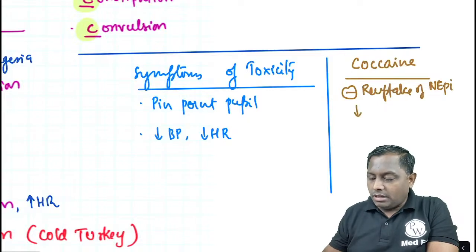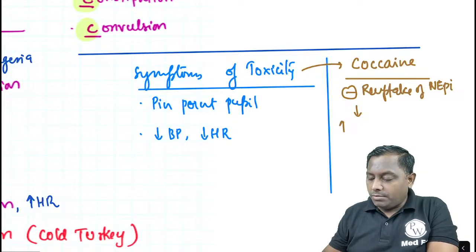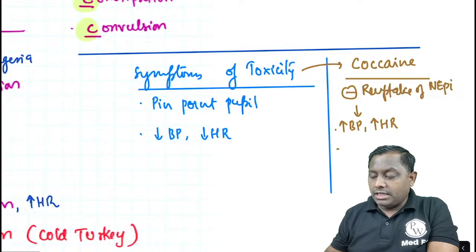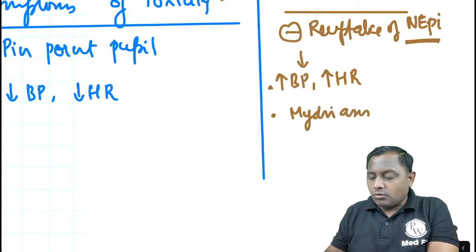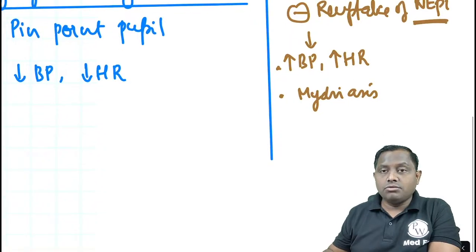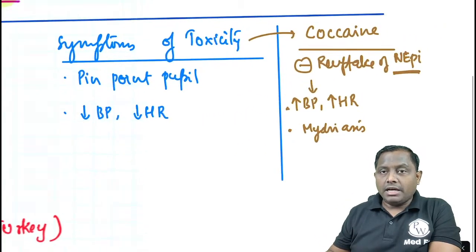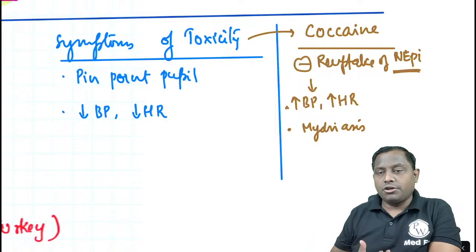Therefore in cocaine toxicity, there will be increase in the blood pressure, increase in the heart rate, and because they are inhibiting the reuptake of sympathetic catecholamines, remember there will also be mydriasis. इसका कोई specific antidote नहीं है, we just do the supportive management. And if a patient's BP has increased, we do supportive management, if tachycardia, we do supportive management.